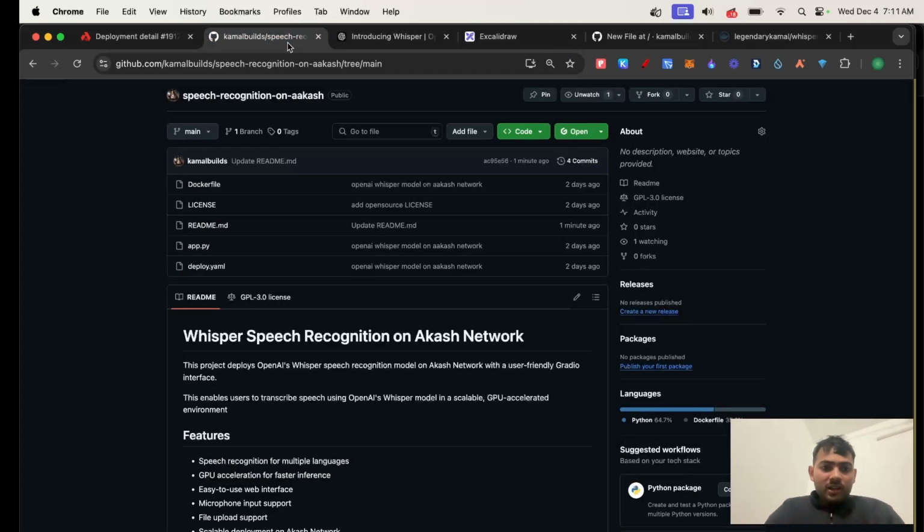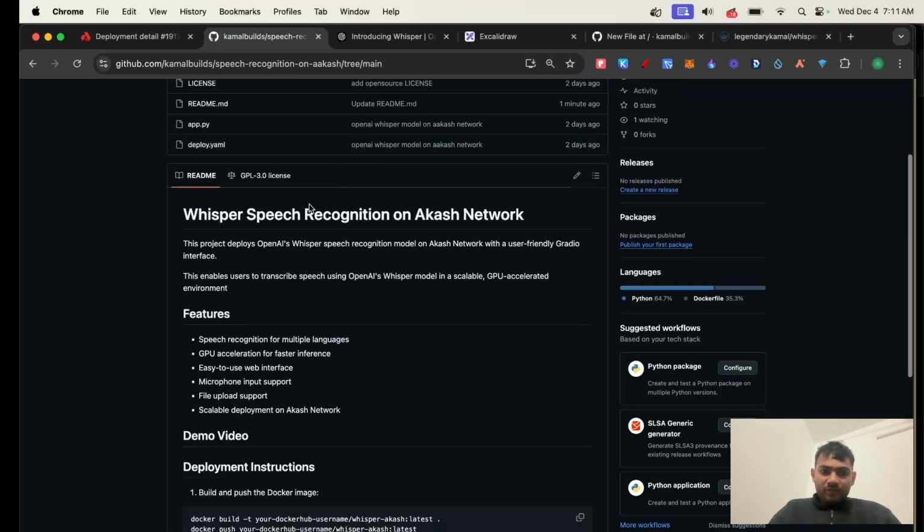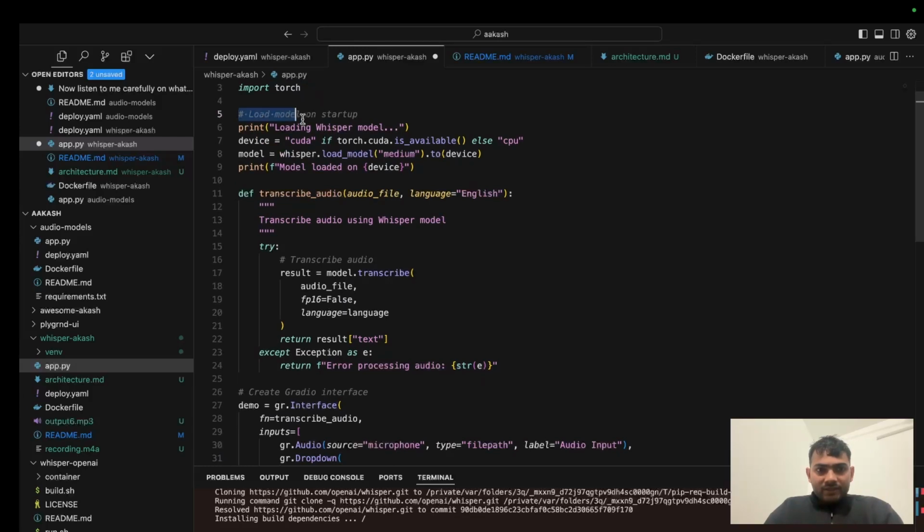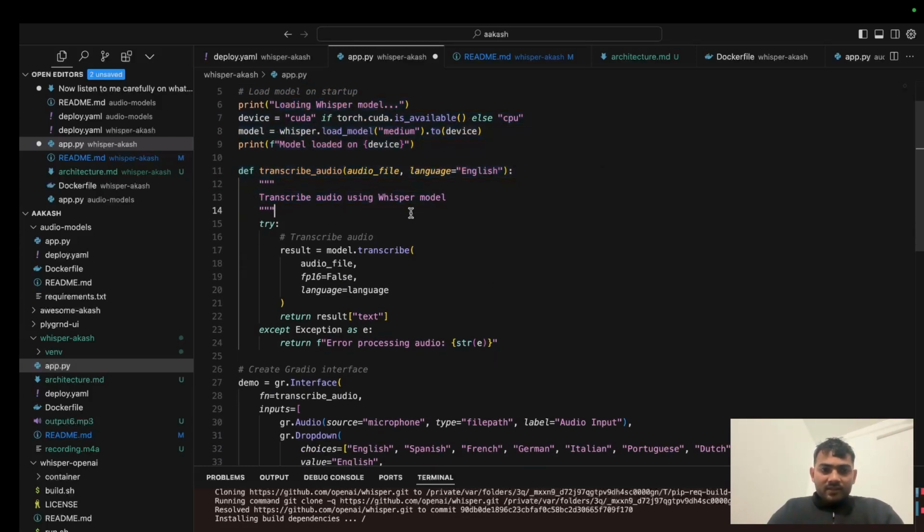So I decided to deploy this model on Akash network for bringing in the following features: speech recognition for multiple languages, GPU accelerated for faster inference, an easy to use web interface, and a file upload system. So here is how I went through it. I created an app.py file where I imported Whisper and Gradio. First I loaded the model on startup, I tried to load the Whisper model, and then I transcribed the audio.